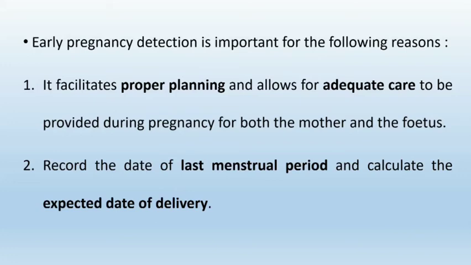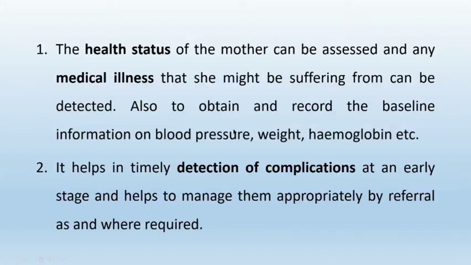Record the date of last menstrual period and calculate the expected date of delivery. Then the health status of the mother can be assessed, and any medical illness that she might be suffering from can be detected in the first visit.